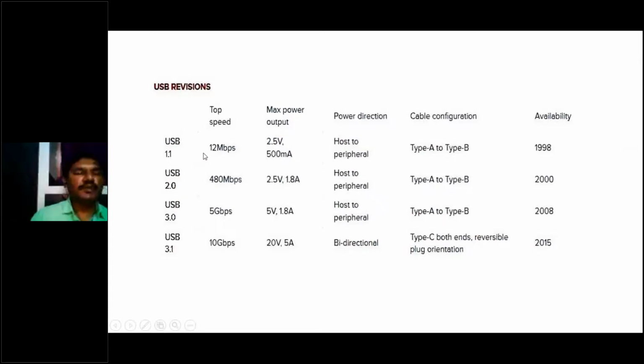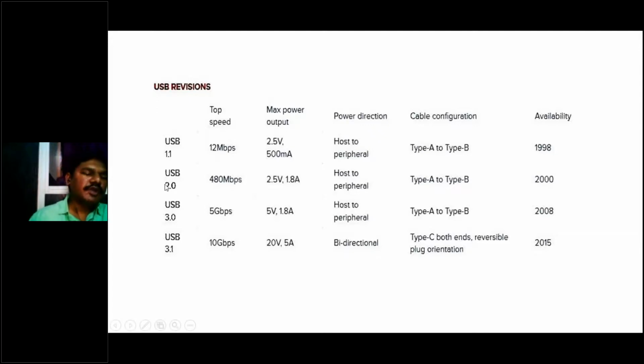The first version of USB is called USB 1.1. It has 12 Mbps. USB 2.0 has 480 Mbps. USB 3.0 has 5 Gbps. USB 3.1 has 10 Gbps. And these are the different speeds of operation. Today we are using the USB 3.1 version.